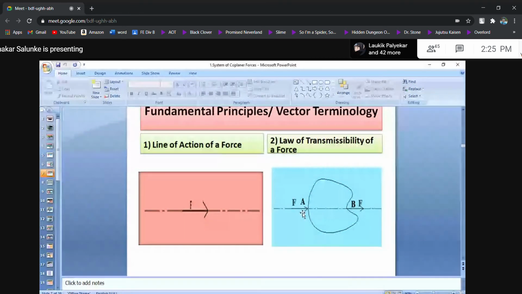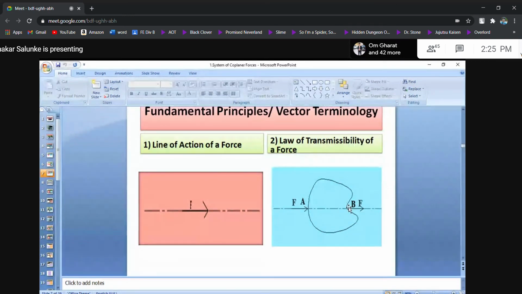Someone says, on the same line, if you are applying force here, practically the meaning changes. Practically, I am pulling this body. When it is acted at point A, I can say I am pushing this body. When I apply this force at B, I have to say I am pulling this body.